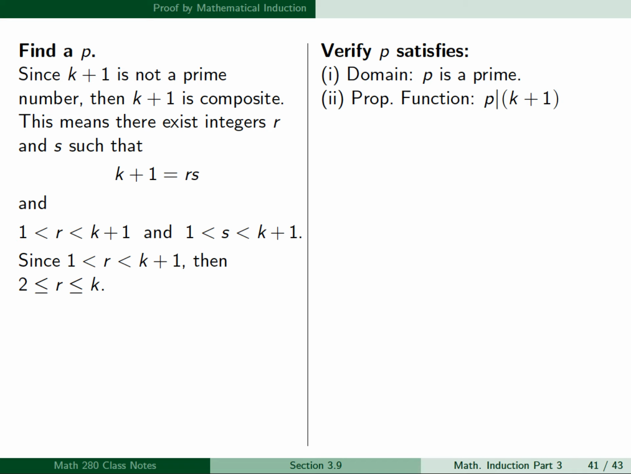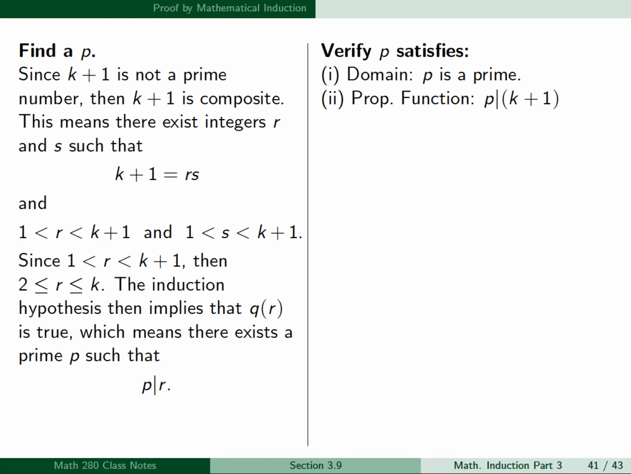Now, since 1 is less than r is less than k plus 1, then r is actually greater than or equal to 2 and less than or equal to k. Since r is an integer, being greater than 1 tells us that it's actually greater than or equal to 2, and being less than k plus 1 tells us that it's actually less than or equal to k. And the induction hypothesis then implies that Q of r is true. So the induction hypothesis was that Q of 2, Q of 3, all the way up to Q of k are true. So whatever r is, it's greater than or equal to 2 and less than or equal to k, so it's going to be included. So Q of r will be included in the list of statements that are true in the induction hypothesis.